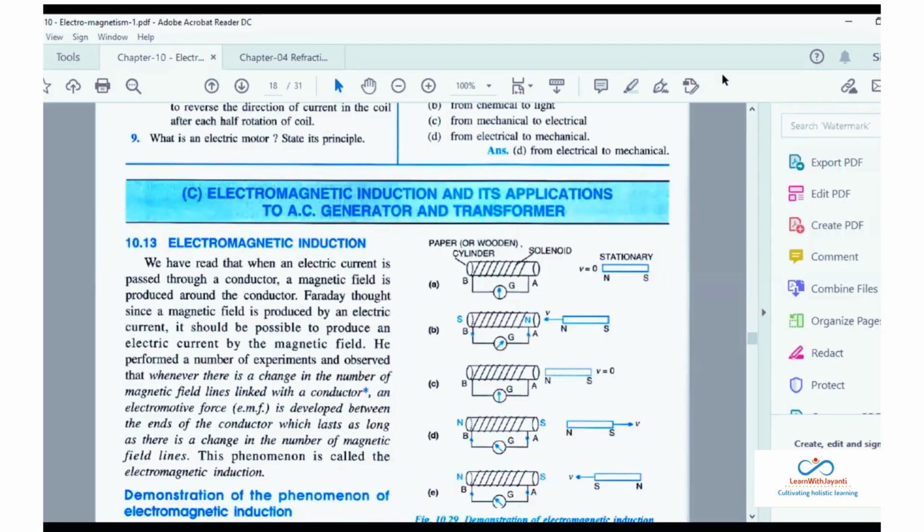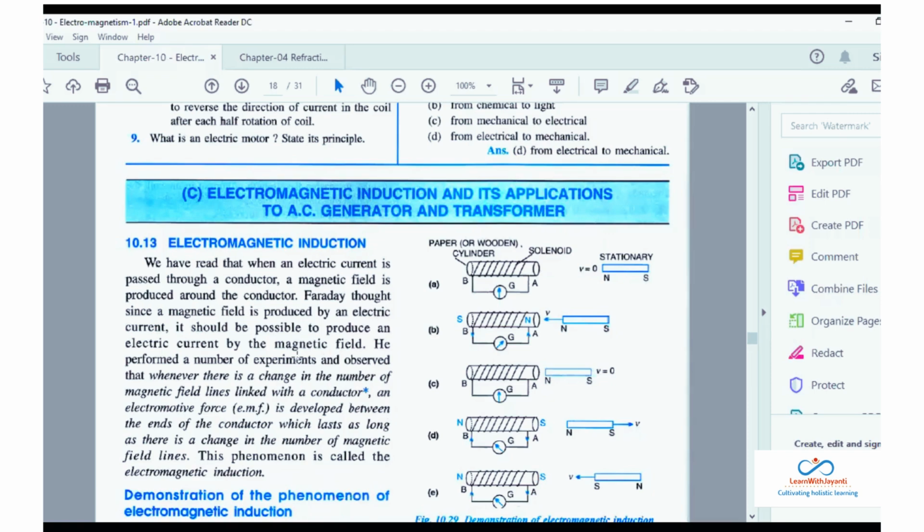Now, electromagnetic induction. Now, we have read that when an electric current is passed through a conductor, a magnetic field is produced. ये हम पढ़ रहे हैं. Okay. Now, Faraday thought, like since a magnetic field is produced by an electric current, it should be possible to produce an electric current by the magnetic field. Okay. So he's saying that when we have a magnetic field and when we have some mechanical force, हम पढ़ने वाले हैं, then there should be a possibility of generating electric current.